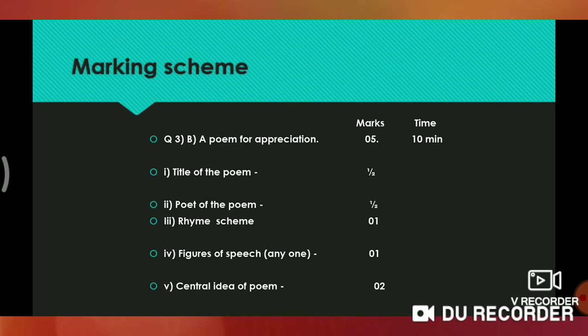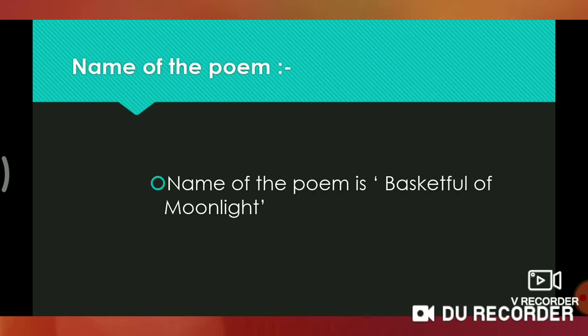The poet of the poem has half mark. Rhyme scheme has 1 mark. Figure of speech has 1 mark. And central idea has 2 marks. Now look, the name of the poem. The name of the poem is Basketful of Moonlight. In this manner you must write, then here you will get half mark.